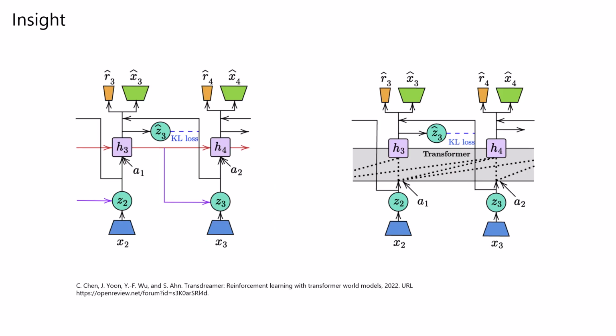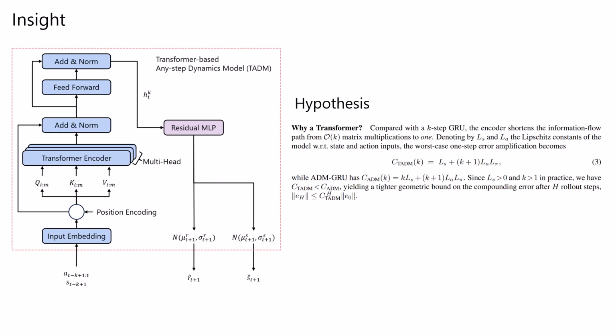Then we realized that transformers have proven their ability in sequence modeling tasks, and using transformers to replace the recurrent neural network structures in reinforcement learning tasks has captured researchers' focus in recent years, such as the TransDreamer model shown here, where the main improvement is to use the attention mechanism to replace the temporal processing framework of the recurrent neural networks. Then we combined the features from ADM and TSSM.